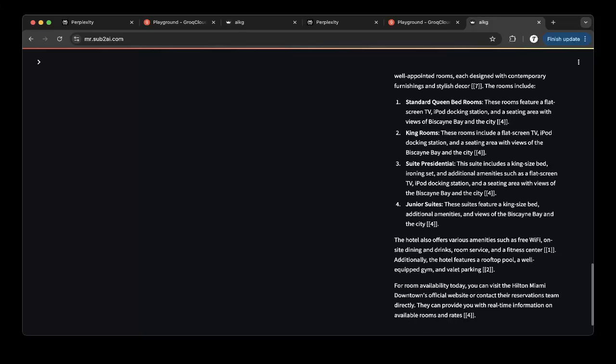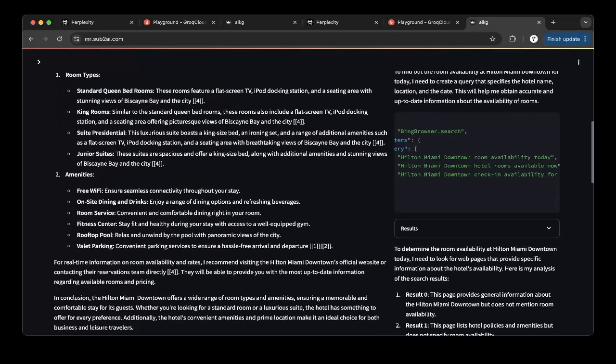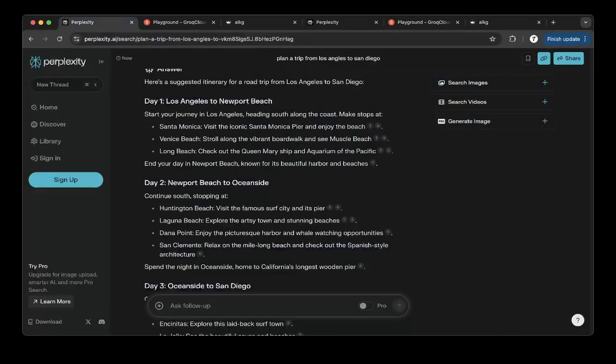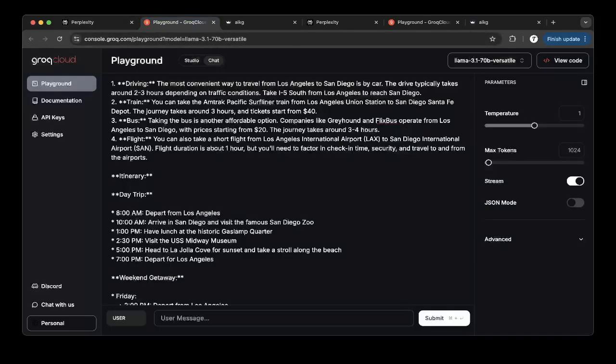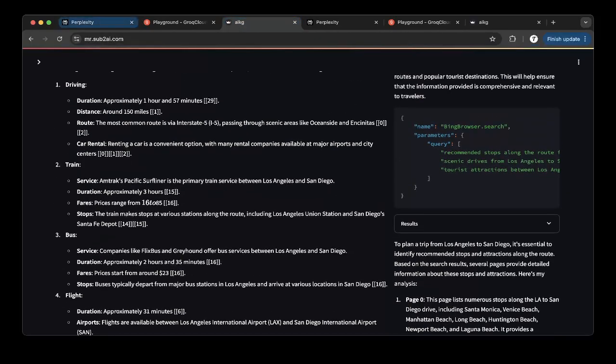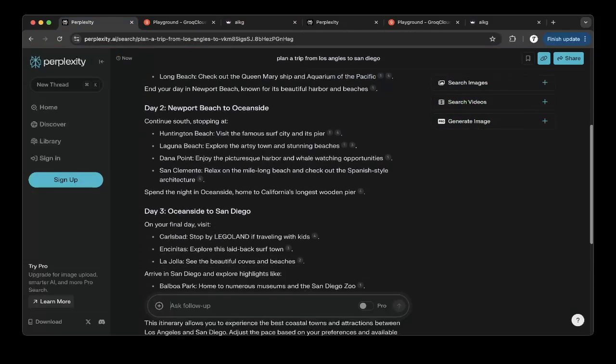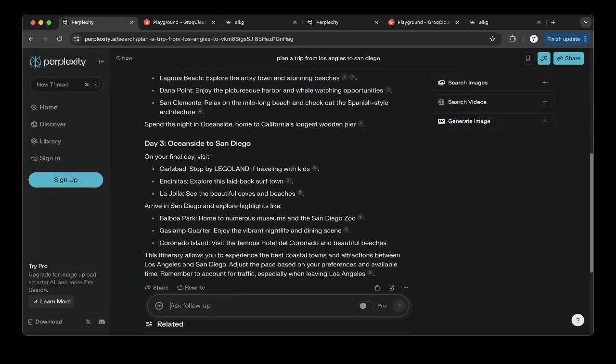So there you have it. These are the three AI-powered trip planning sources you can use online. You just open the website, and maybe you have to register for Grok, but for Perplexity and MindSearch, you can just search it. Feel free to try them out. I think it's kind of helpful if you would like to figure out your next step.